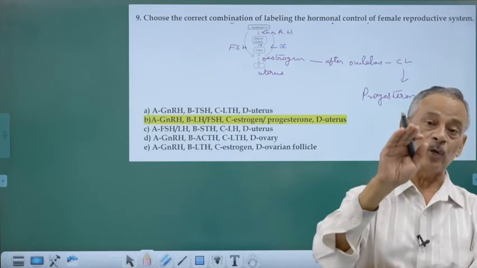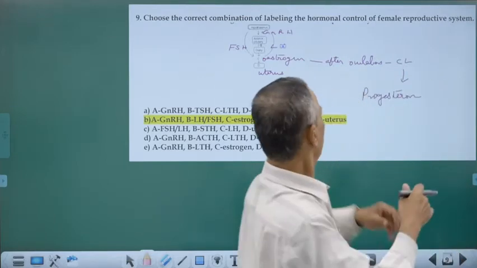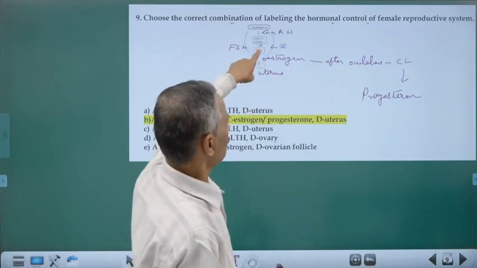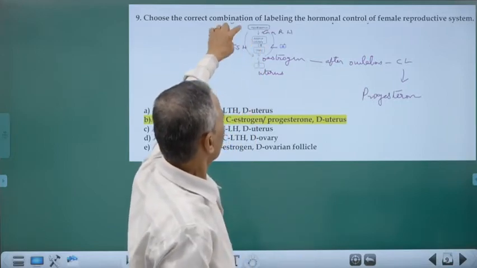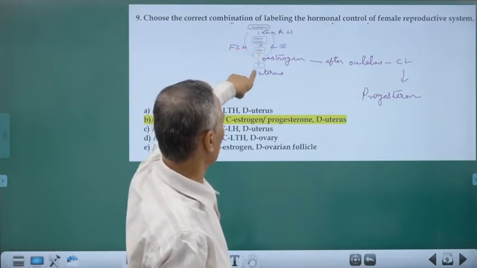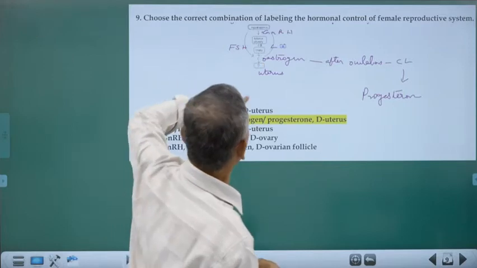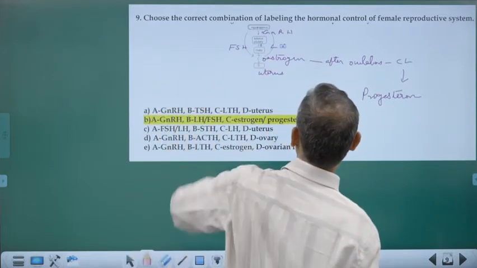Gonadotrophic hormones are produced by the anterior pituitary. They will be released only in presence of GnRH. Okay. So we are having hypothalamus producing gonadotrophin releasing hormone. In presence of releasing hormone, it produces both FSH and LH. Okay. We are having FSH and LH.